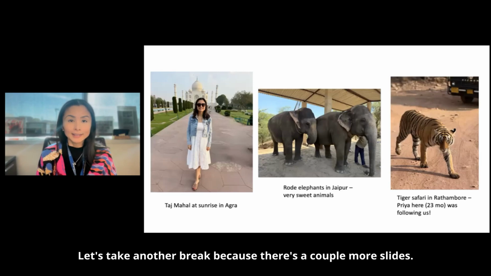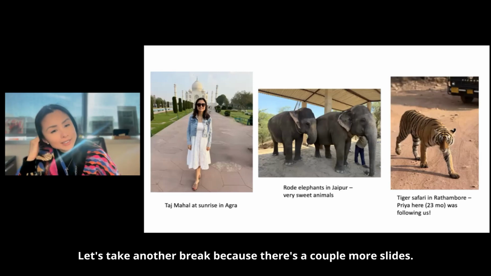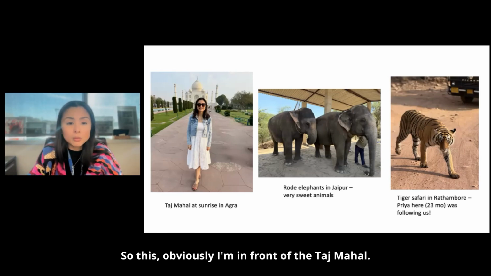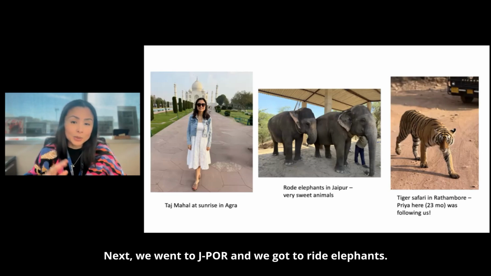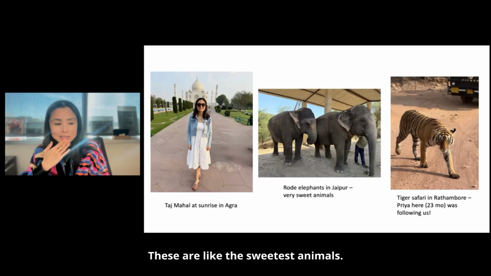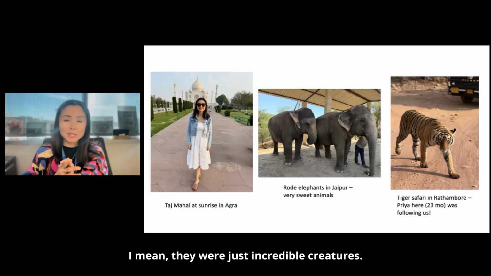All right, let's take another break because there's a couple more slides. So this, obviously, I'm in front of the Taj Mahal. We did a sunrise tour, absolutely stunning. Next, we went to Jaipur and we got to ride elephants. These are like the sweetest animals. They were talking to each other here. I got to pet their trunk. I mean, they were just incredible creatures.